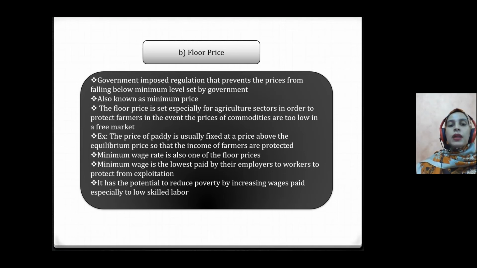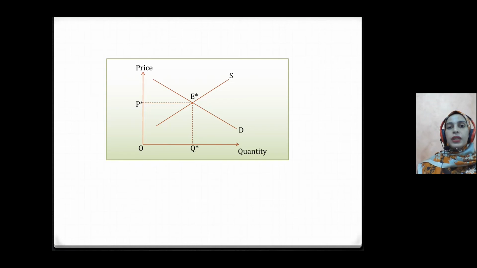For example, the price of paddy is usually fixed at a price above the equilibrium price so that the income of farmers will be protected. The concept of minimum wage is also applicable here. Minimum wage is the lowest pay by employers to workers to protect them from exploitation, and it has the potential to reduce poverty by increasing wages paid especially to lower skilled labor.